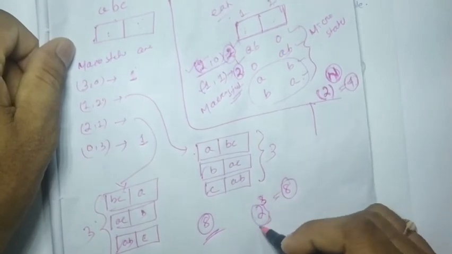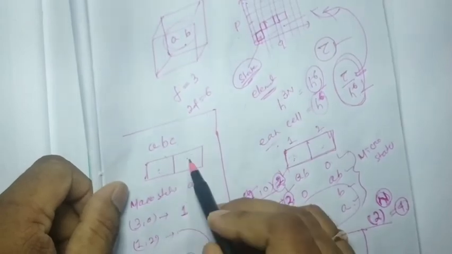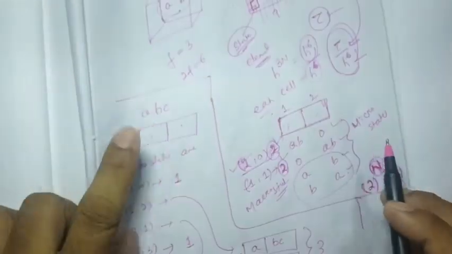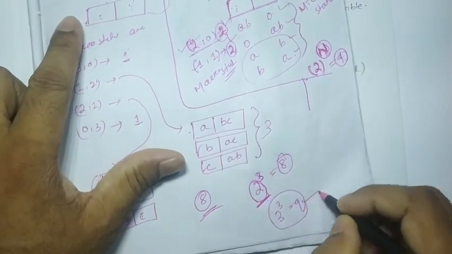Here 2 is considered as the number of compartments. Suppose for this case 3 compartments are there, then it will be 3 to the power 3, 9 microstates we are going to get.